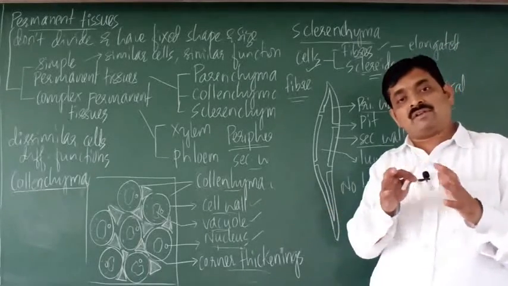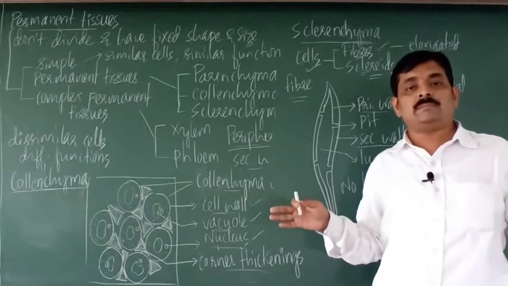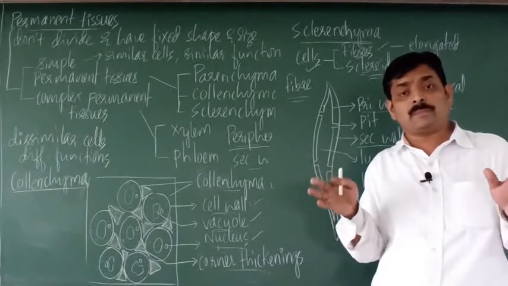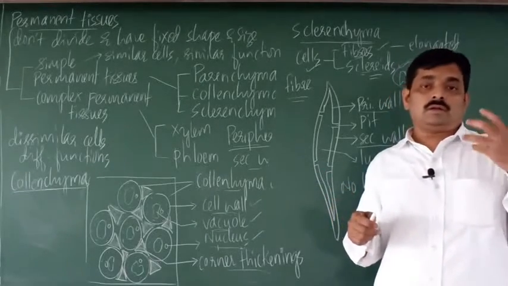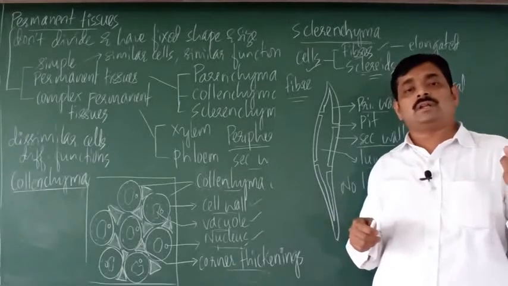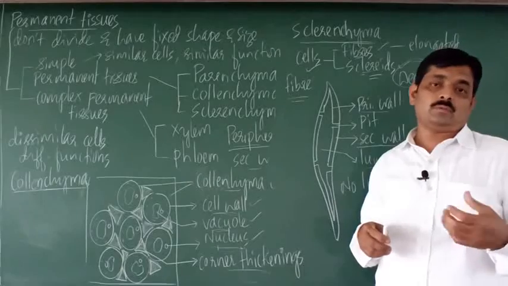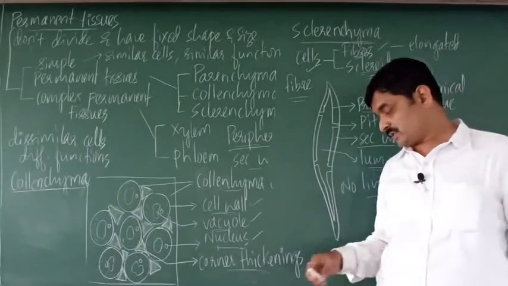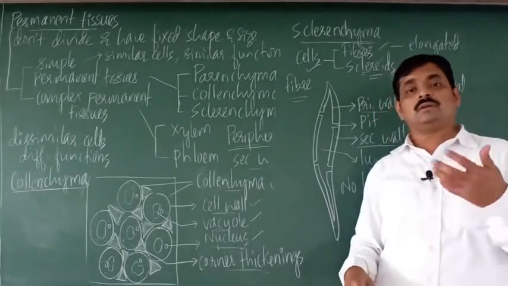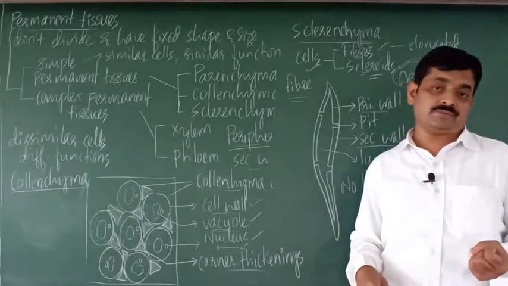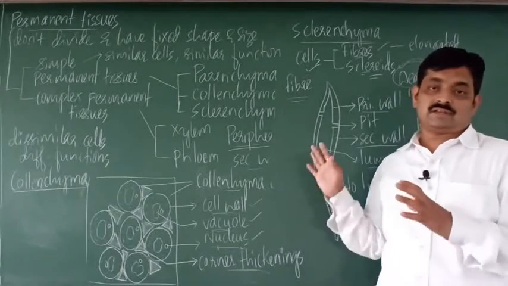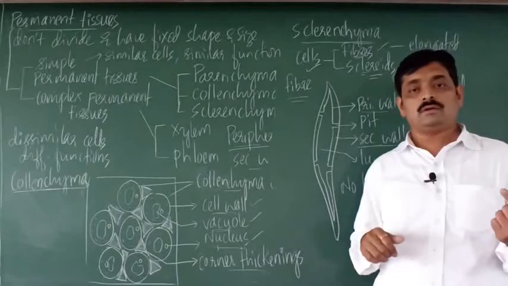Parenchyma is found everywhere in the plants. In all parts of the plant you find parenchyma. Collenchyma is commonly found in dicot plants, whereas sclerenchyma is commonly observed in monocot plants. That is about the simple permanent tissues.